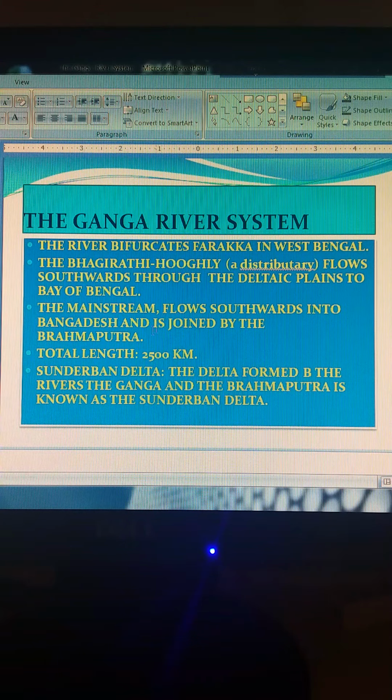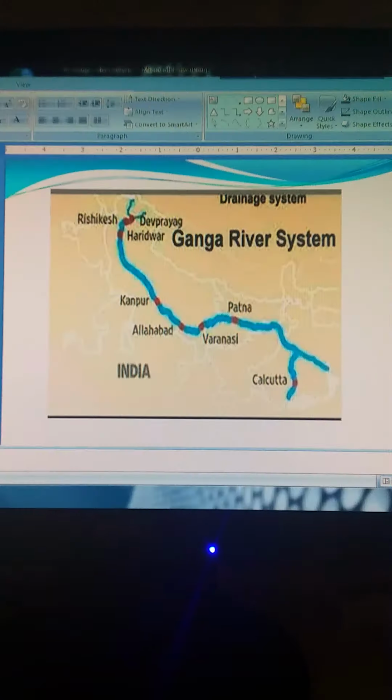And I have written over there Sundarban Delta. The delta formed by the Ganga and the Brahmaputra is known as the Sundarban Delta. It is also called the Ganga-Brahmaputra Delta. It is the biggest delta. Next, we will later discuss what a delta is and what estuaries are.